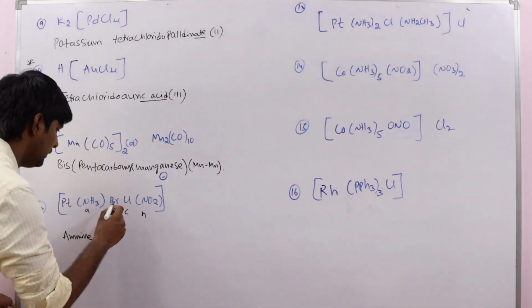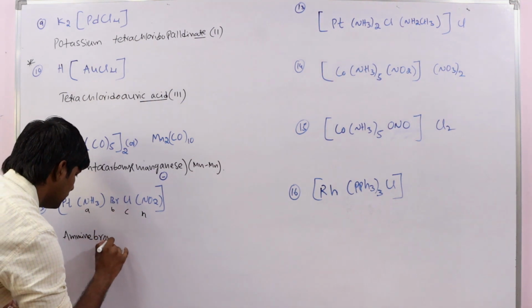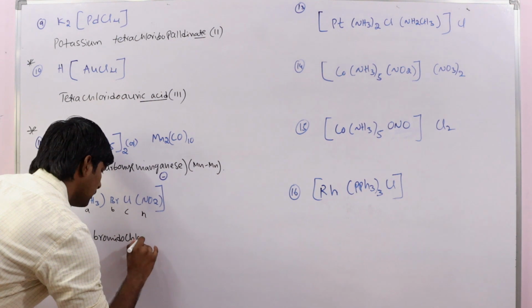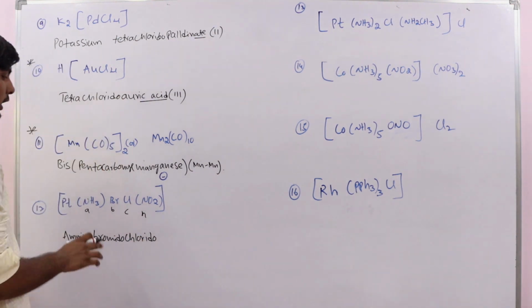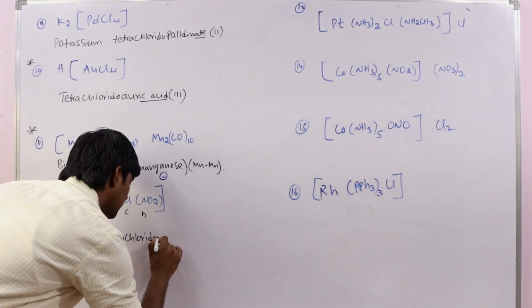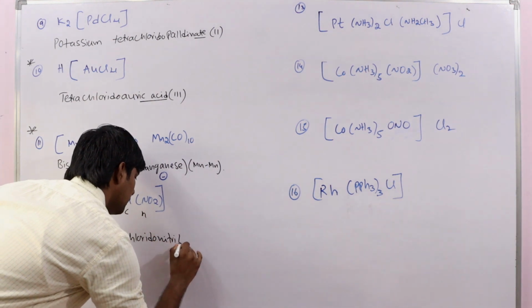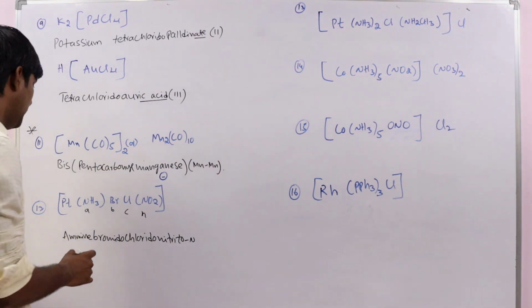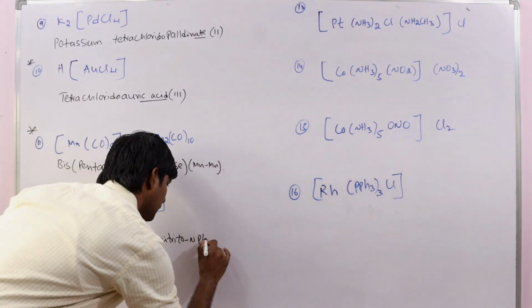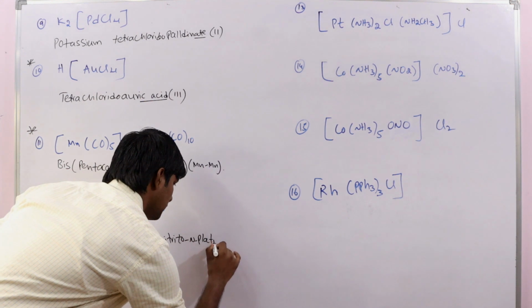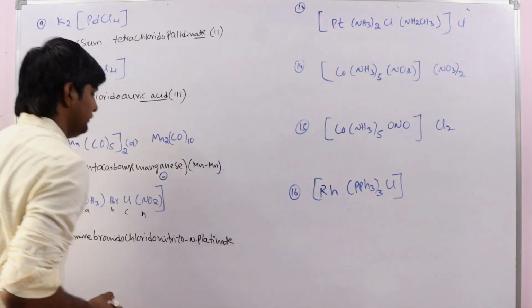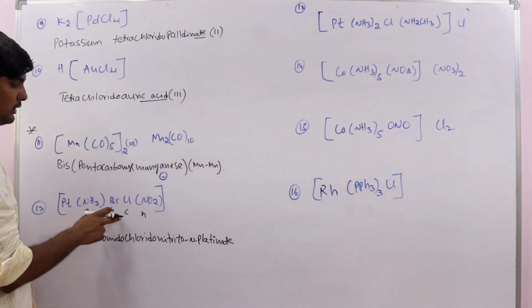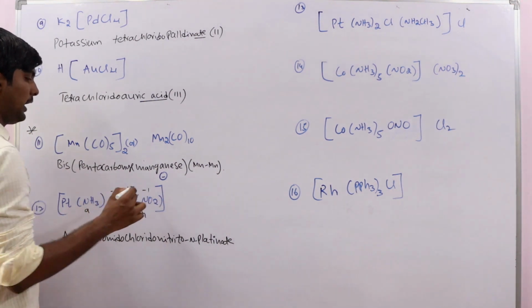Okay, amine, bromido, chlorido, nitrito-N, platinate. See here, this is a neutral ligand, these are negatively charged ligands.